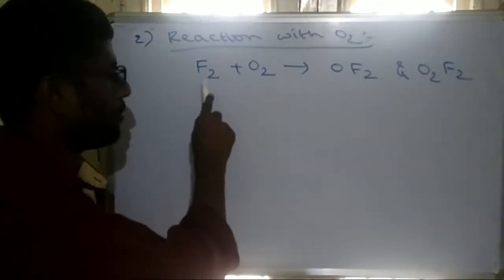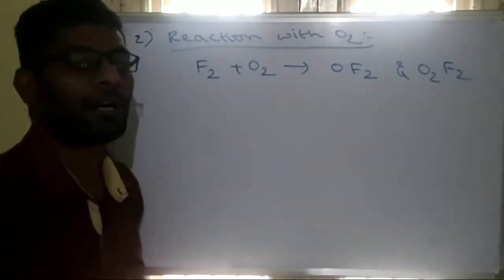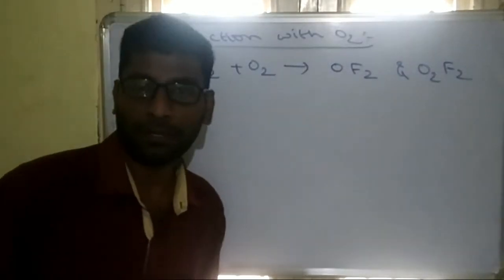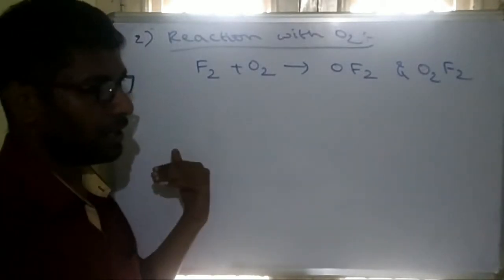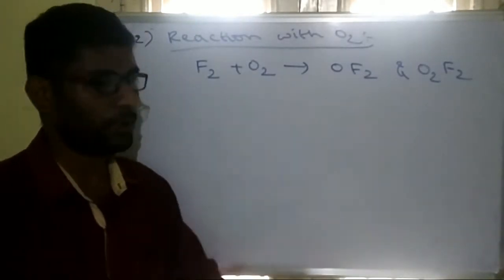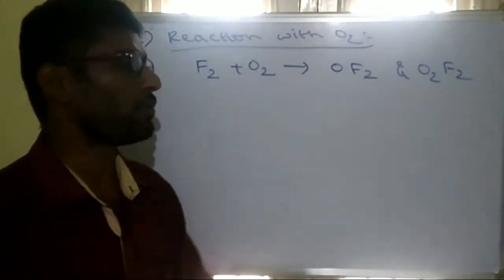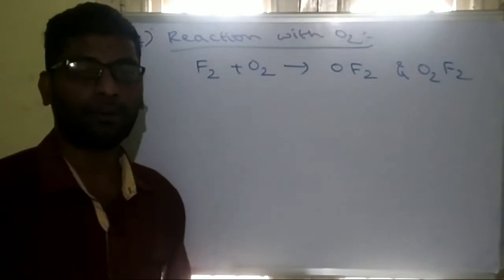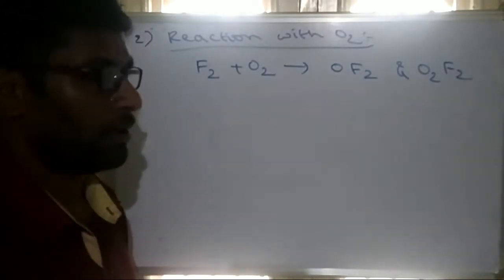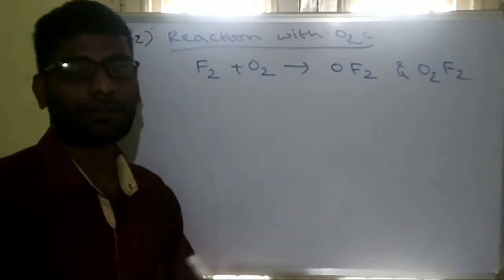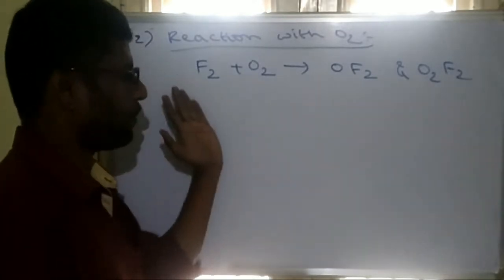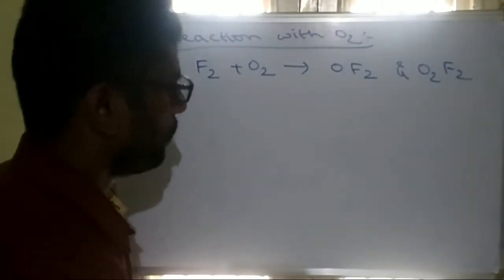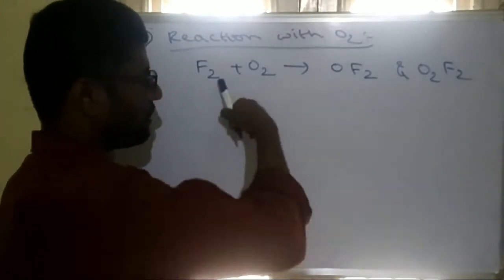Why? Because among fluorine and oxygen, fluorine is more electronegative. Since it is more electronegative, we always call it fluoride, not oxide. But for the remaining halogens, when they combine with oxygen, they are called oxides, because oxygen is more electronegative than the remaining halogens. So all other halogens form oxides with oxygen, whereas fluorine forms fluorides with oxygen. These are the two important fluorides.